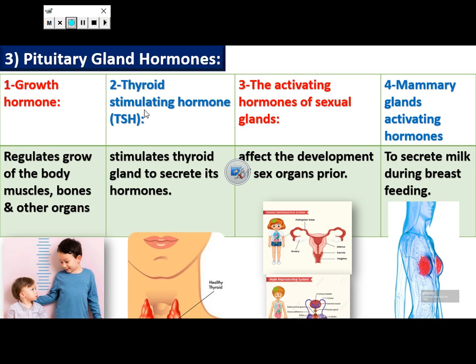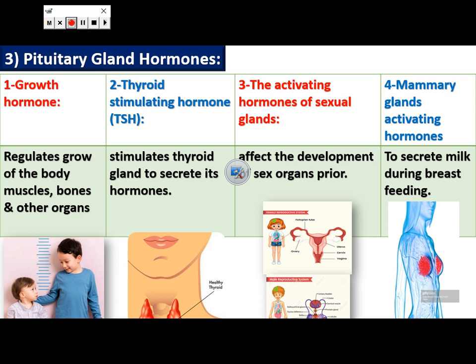It also secretes thyroid stimulating hormone, which stimulates the thyroid gland to secrete its hormones, and activating hormones of the sexual glands, which affect the development of sex organs. In male, it is the testes, and in female, the two ovaries.